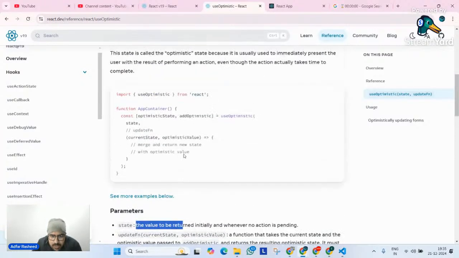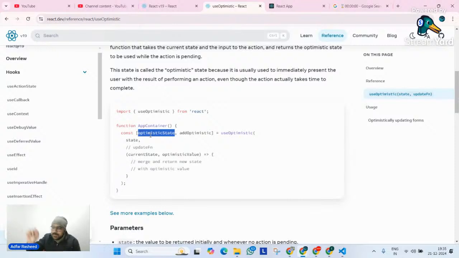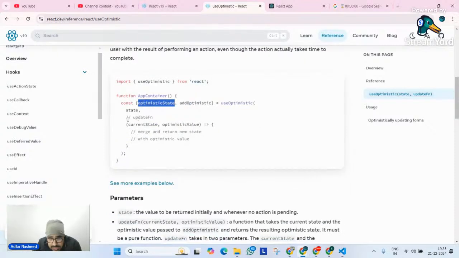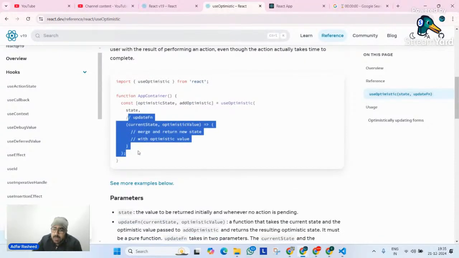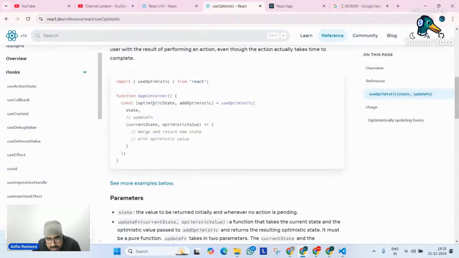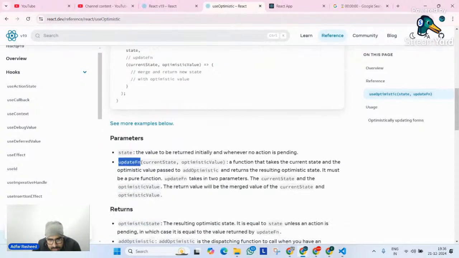So over here, this value is the initial value of this optimistic state. Second thing is, this is nothing but an updater function. But what does an updater function do? An updater function returns a state. So whatever this will do, it simply means update this value. That's it, nothing else. So we have an update function, a function that takes the current state as an argument.